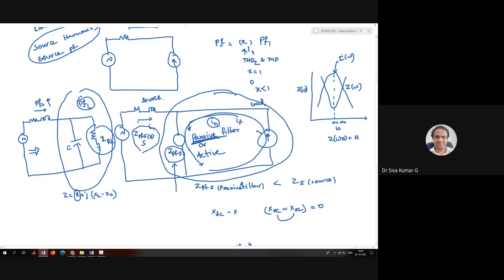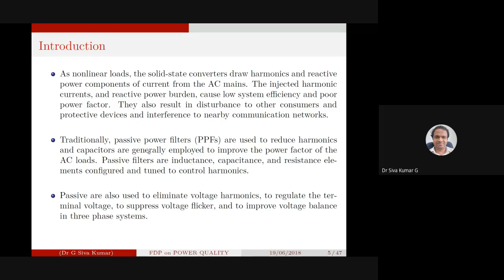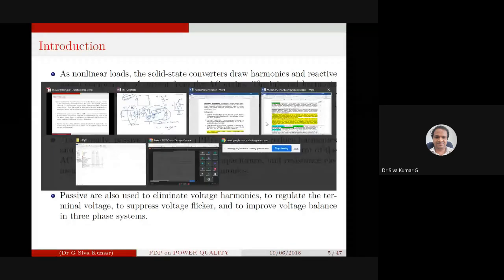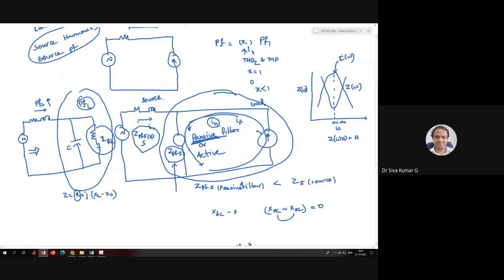The point I was highlighting is the interference to nearby communication networks. If the communication lines have a fifth harmonic frequency component, then obviously there is this fifth harmonic. Don't think it doesn't move through the air also.